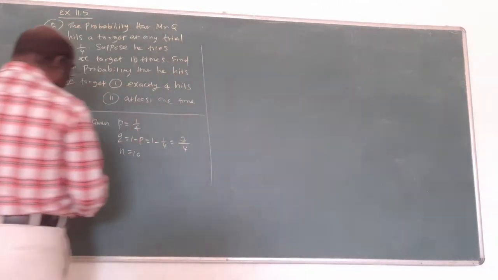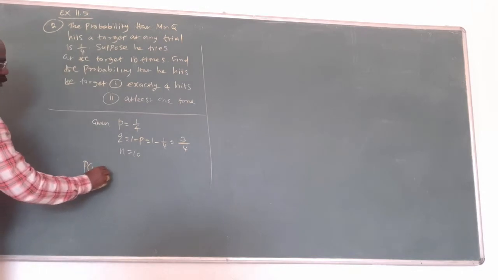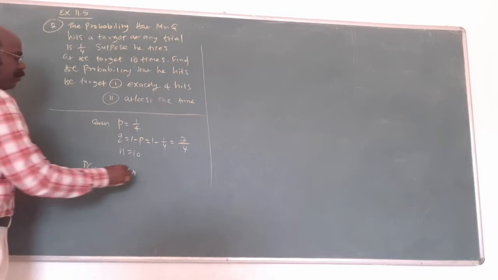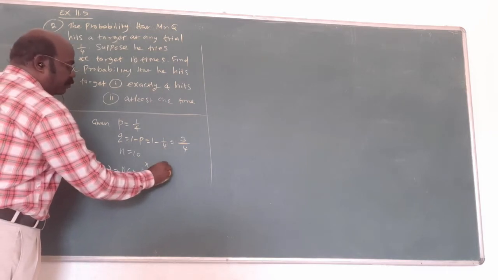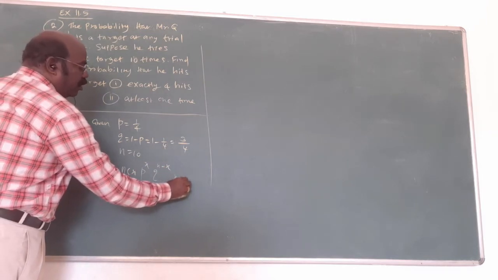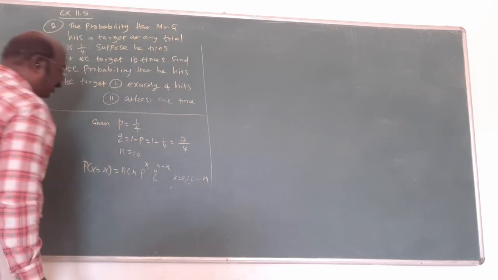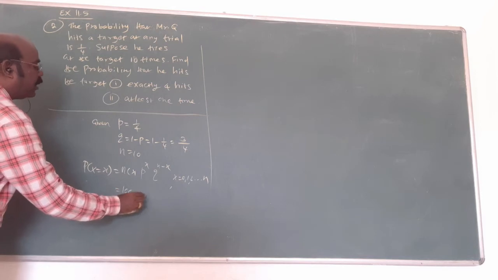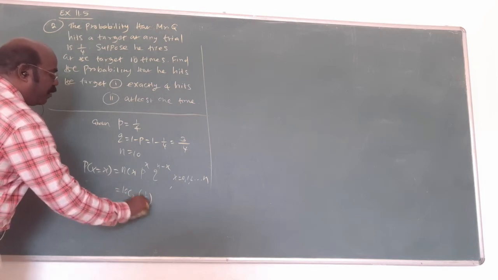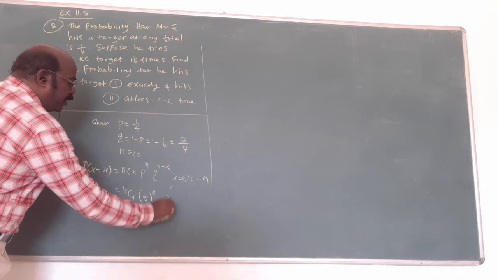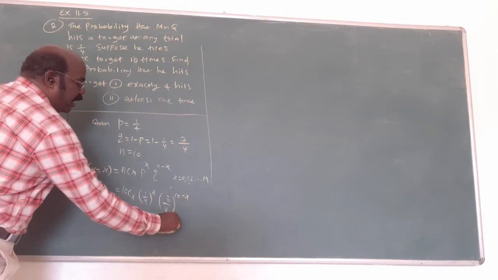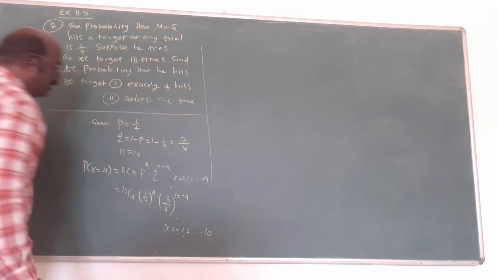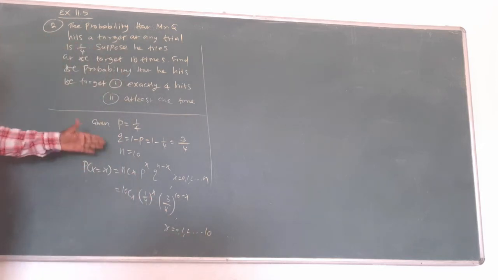What is the formula for the binomial distribution? This is the formula. After guessing n, P, Q, write the formula immediately. What's the formula? x is 0, 1, 2, 3, etc. Now substitute n is 10: 10Cx, P is 1 by 4 power x, 3 by 4 power 10 minus x, where x equals 0, 1, 2, 3, etc. up to 10. Write the formula, substitute n, P, Q.